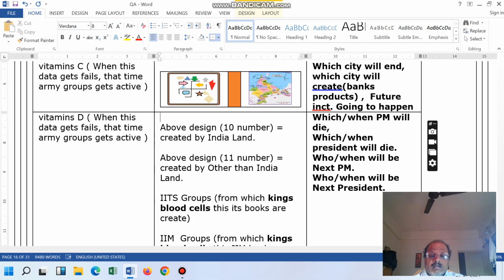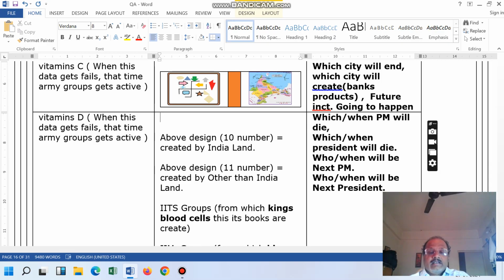Just see how one blood group owner's chain is going to generate.